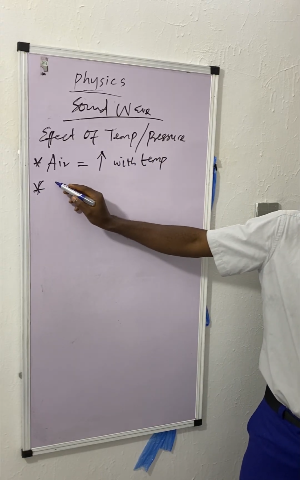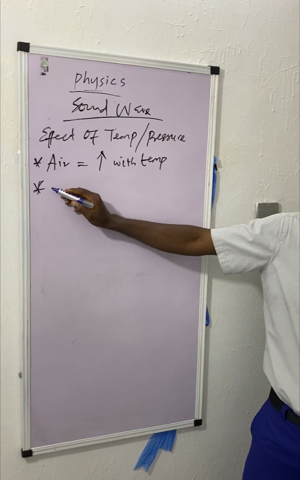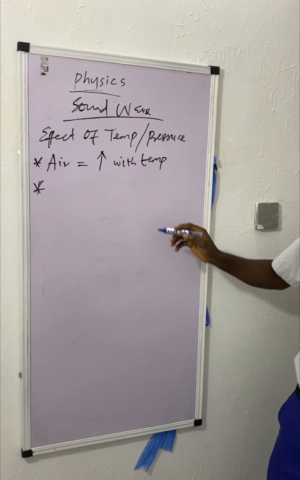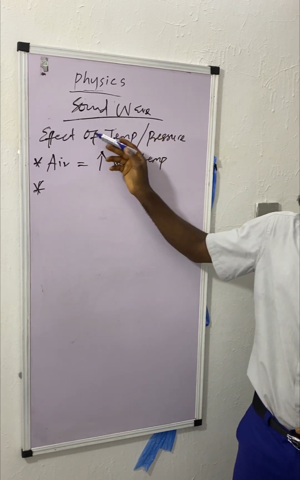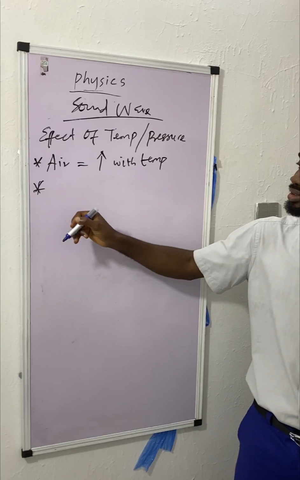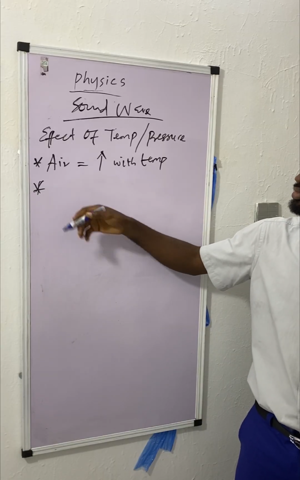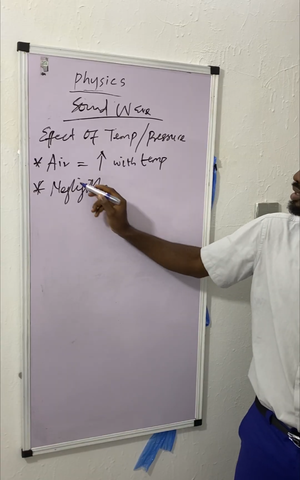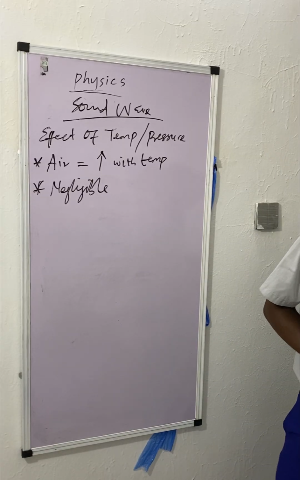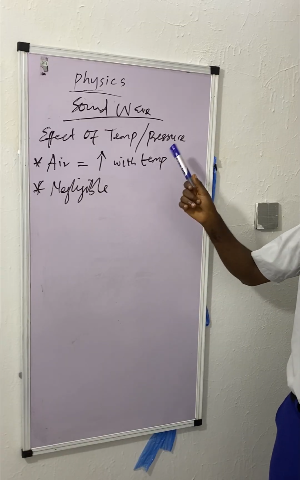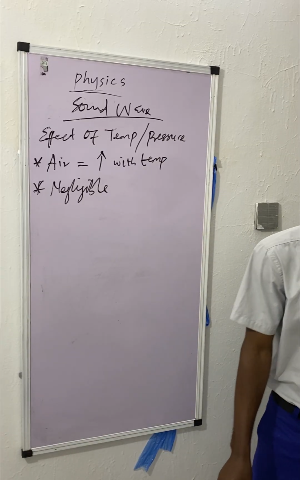All right, then in fluid, pressure has... this is what in air, that's where the temperature usually affects. Okay, air. But the effect of temperature and pressure on sound is negligible, meaning that there's not enough evidence to say it's high or low, or that temperature and pressure has an effect.